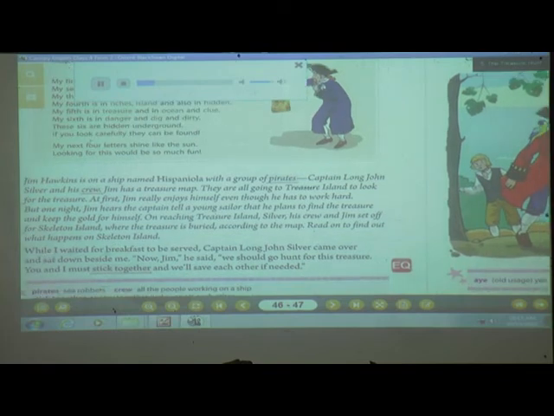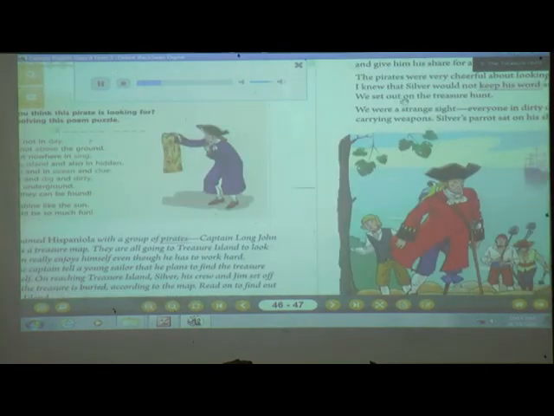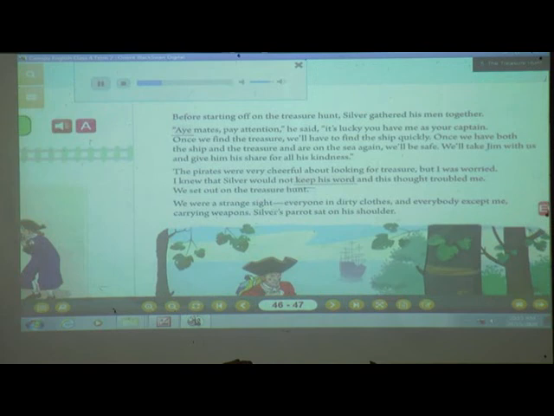Next time for breakfast to be served, Captain Long John Silver came over and sat down beside him. "Now, Jim," he said, "we should go hunt for this treasure. You and I must stick together and save each other if needed." Before starting off on the treasure hunt, Silver gathered his men together. "Aye, mates, pay attention," he said.